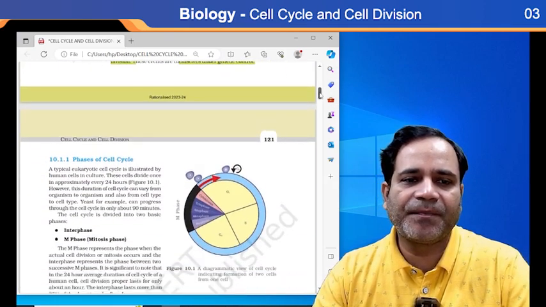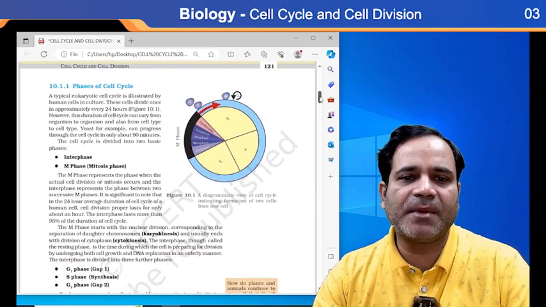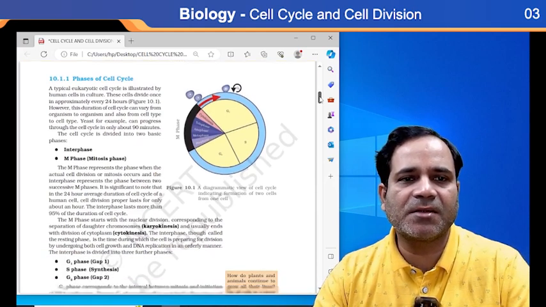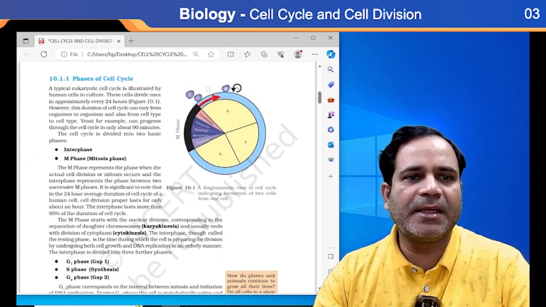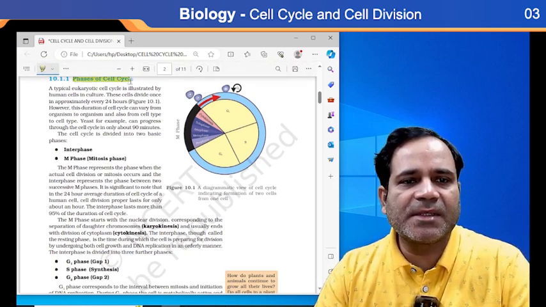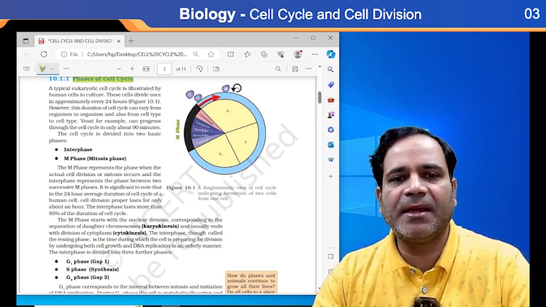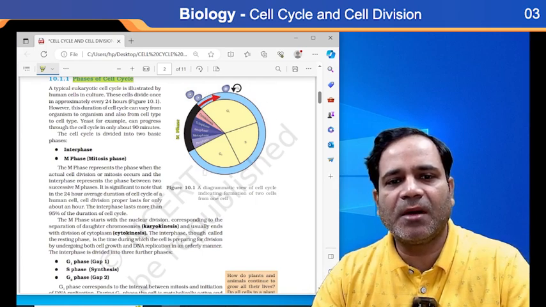Now see, these are the phases of the cell cycle, which are given in the mind map and also in the NCERT. Let's check from here. The first phase here is the M phase, and from this one onwards, all are interphase.